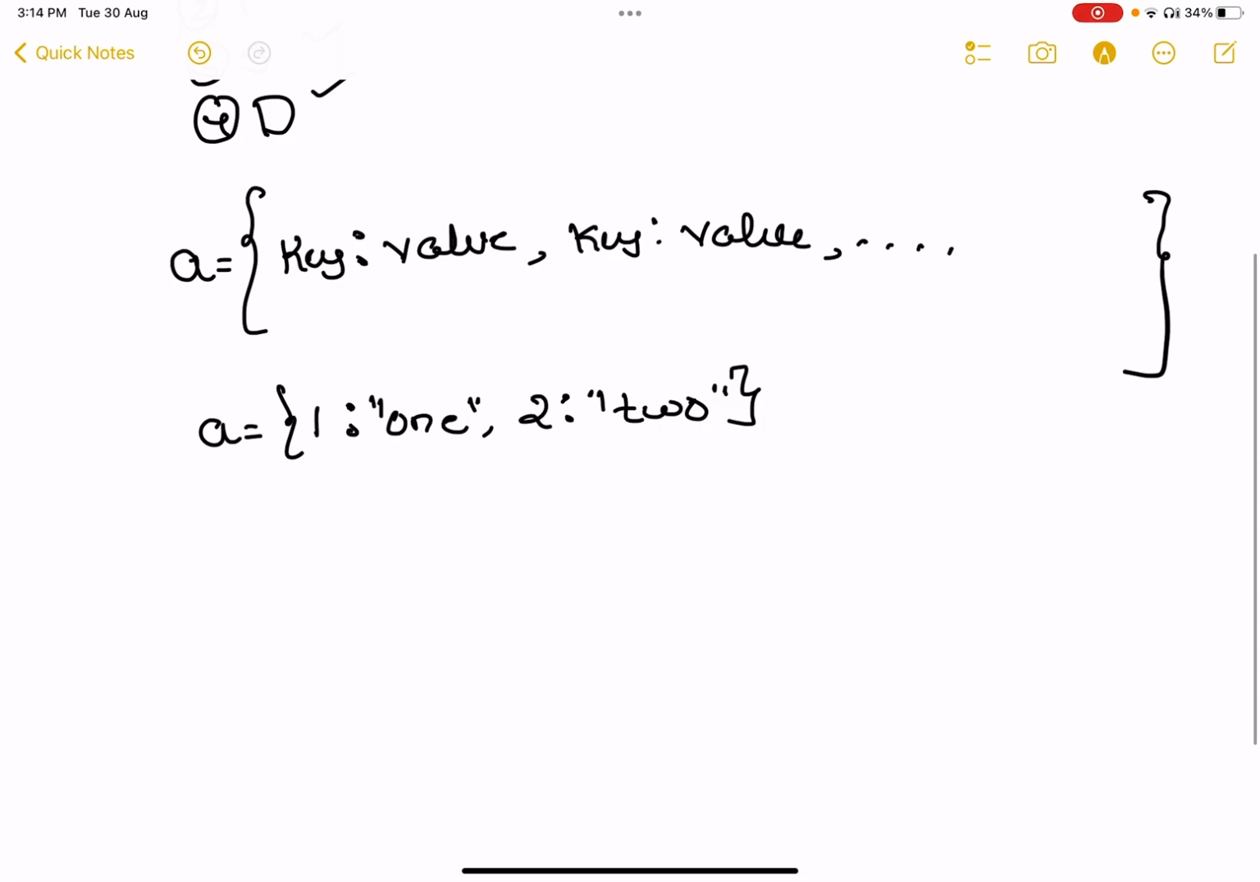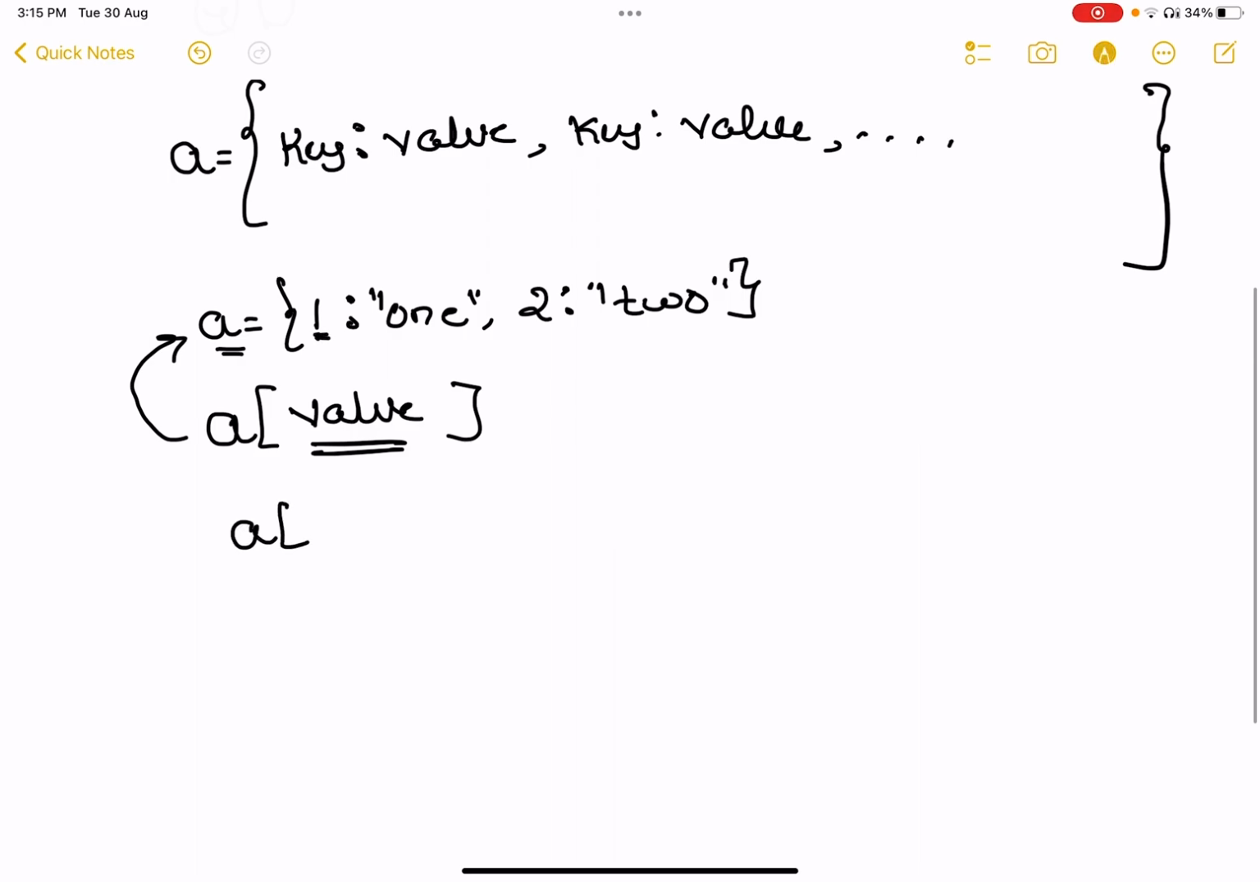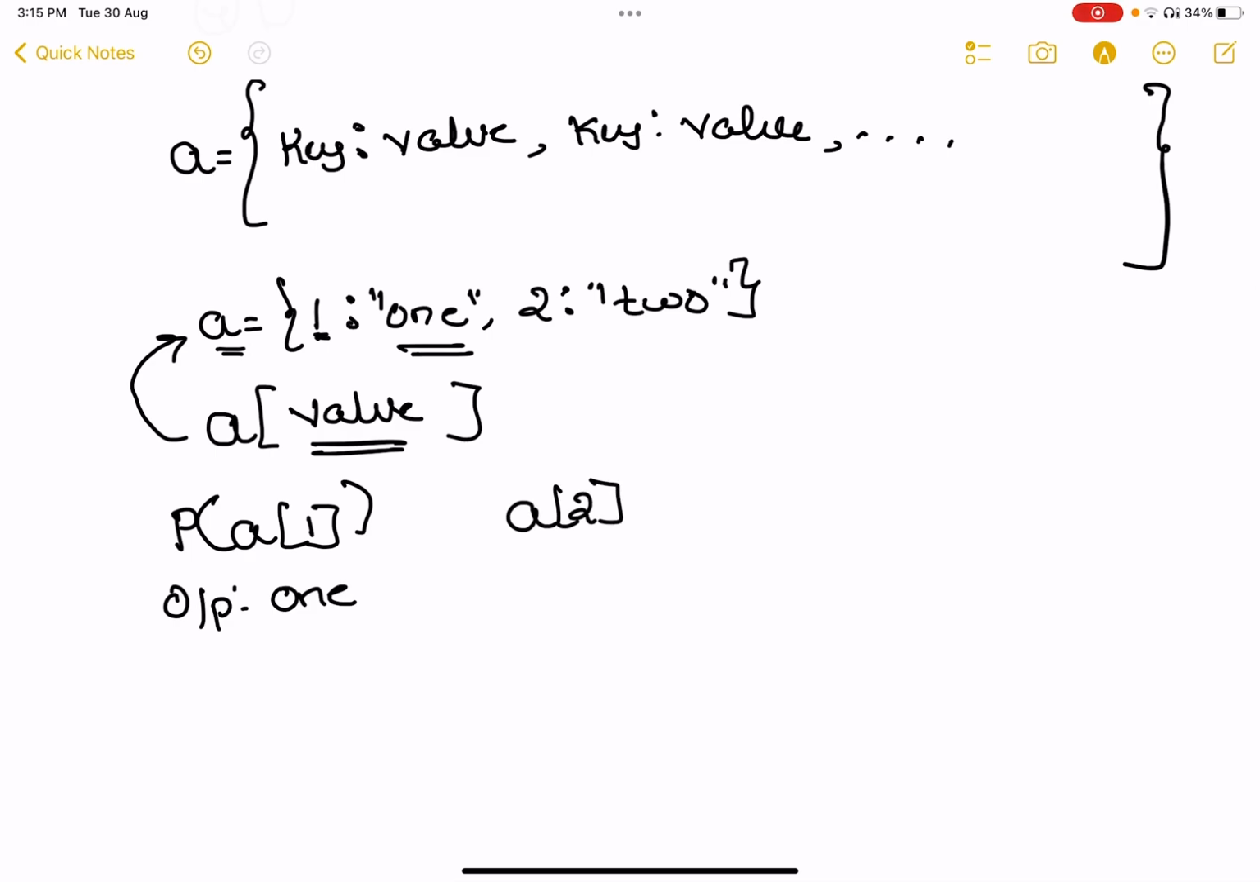To access an element, the syntax is very simple. Write the dictionary name and within the square brackets, write the key. If the written key exists in the given dictionary, you will get the answer. If I write a of 1 inside print, I will get the corresponding value, ONE1. In the same way, a of 2 gives TWO2. And if I write a of 3, since 3 is not in my dictionary, I will get a key not found error, which is explained in unit 4.